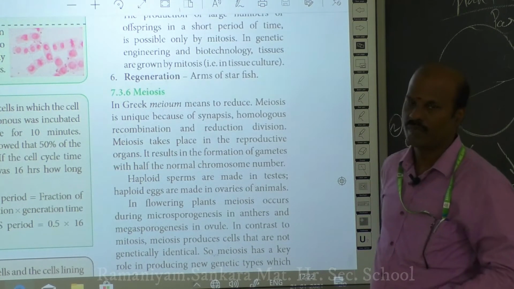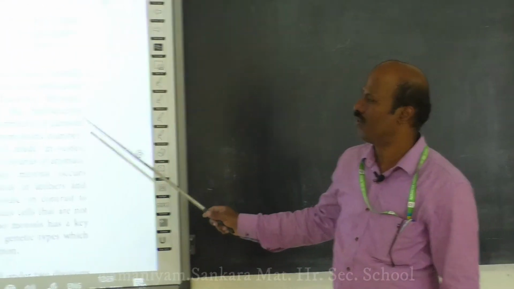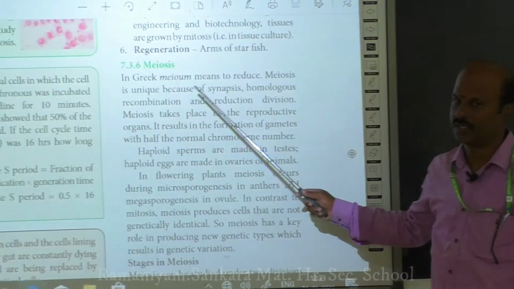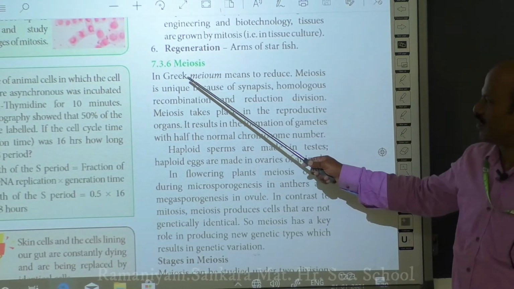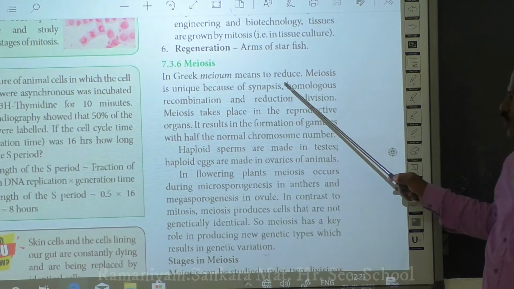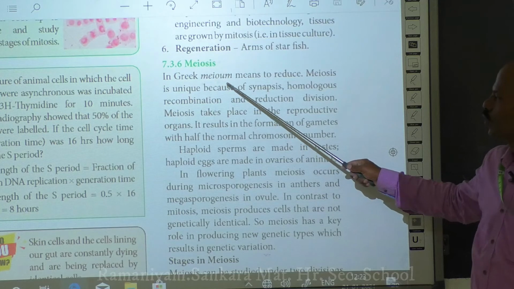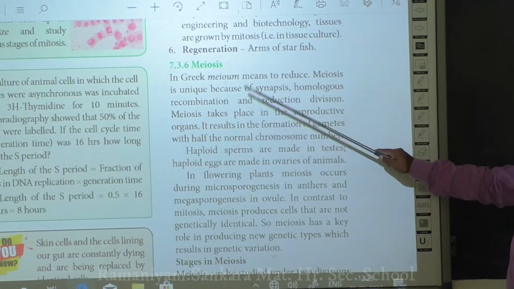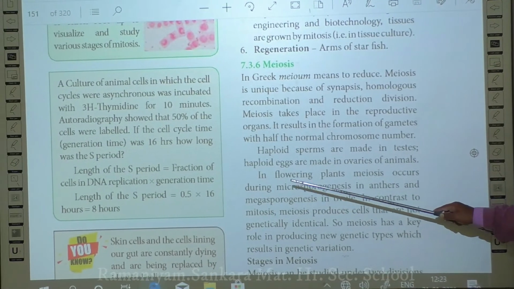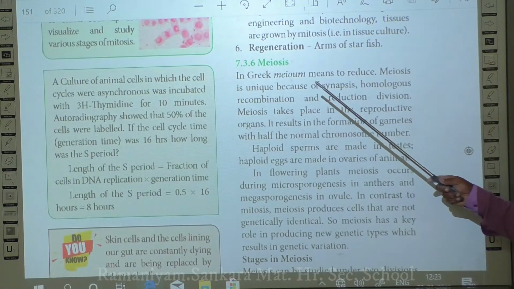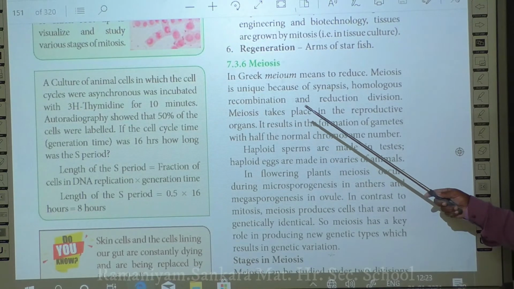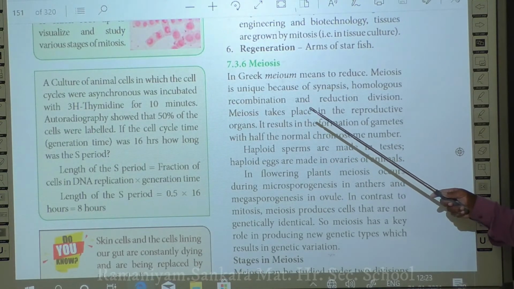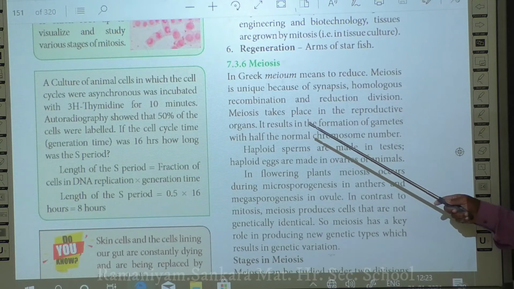Next we'll move on to meiosis. Now we'll discuss what is meant by meiosis. In Greek, meiosis means to reduce. So meiosis is a process by which the number of chromosomes from the parental cell gets reduced. The number of chromosomes formed in the daughter cell will be reduced when compared to that of the parental cell.